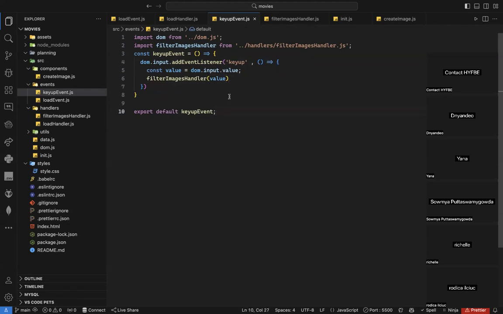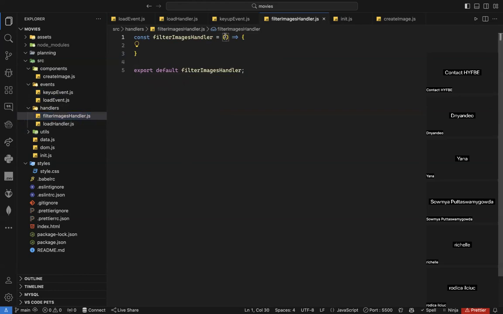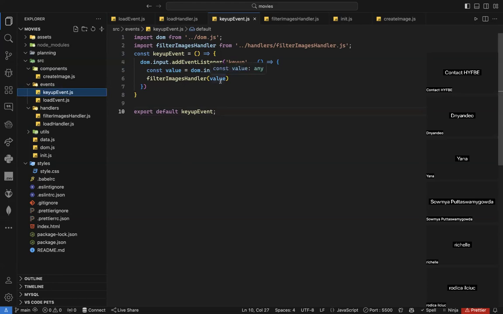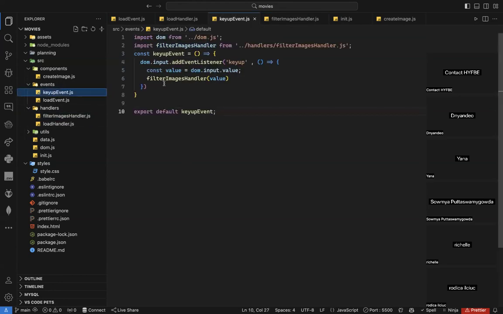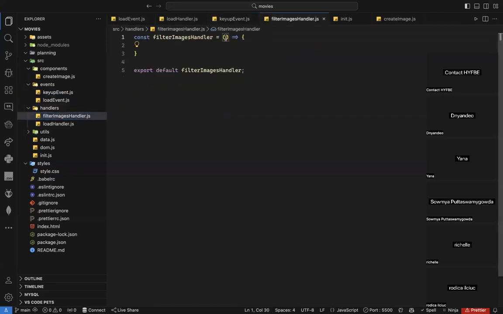Now, after I defined my event here, I can go to filter image handler, and here I will receive what? Notice in my handler, I am passing something, right? Value. What will I receive inside my handler function? I will receive the value. Guys, I'm executing my handler and I'm passing value. That means when I create my function, I need to pass a parameter value. If I don't, it doesn't make sense. So here I will receive the value.